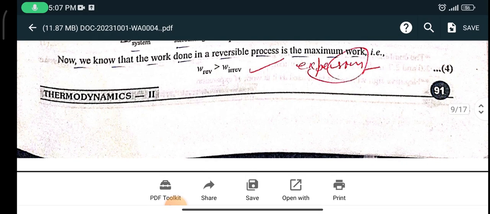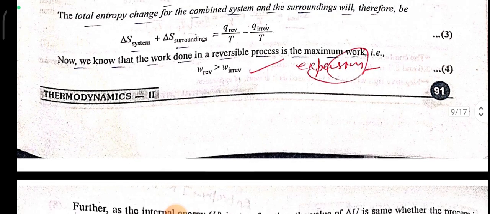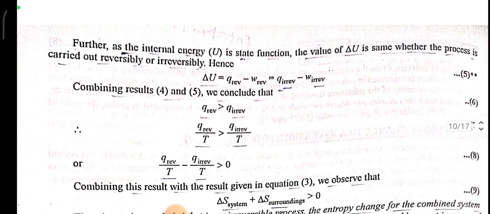Now we know that the work done in a reversible process is maximum, W reversible is greater than W irreversible. Further, as the internal energy U is a state function, the value of delta U is the same whether the process is carried out reversibly or irreversibly.